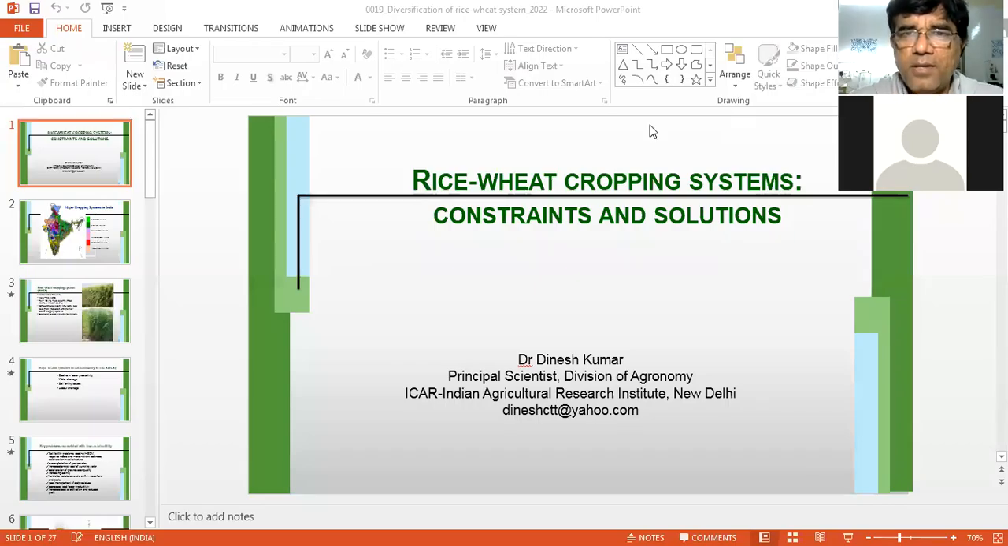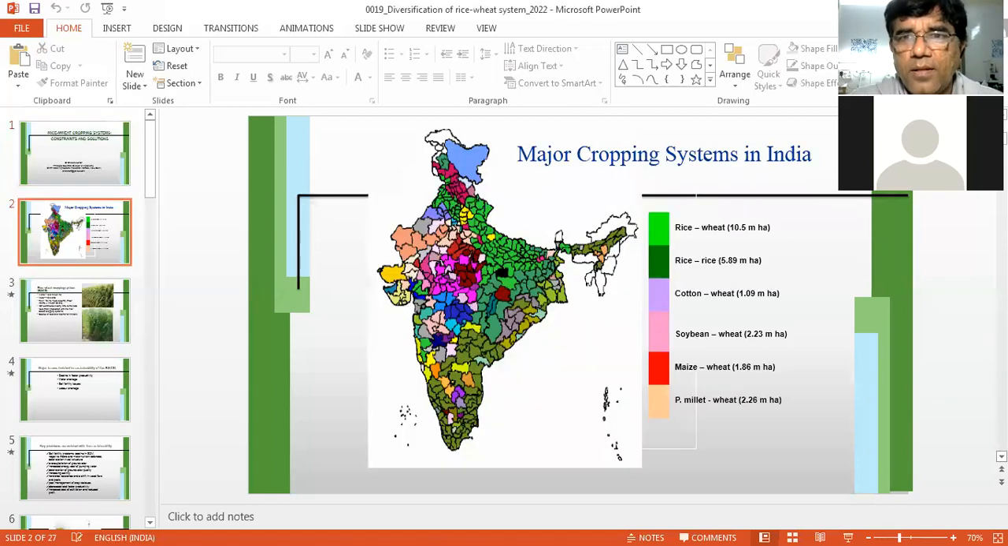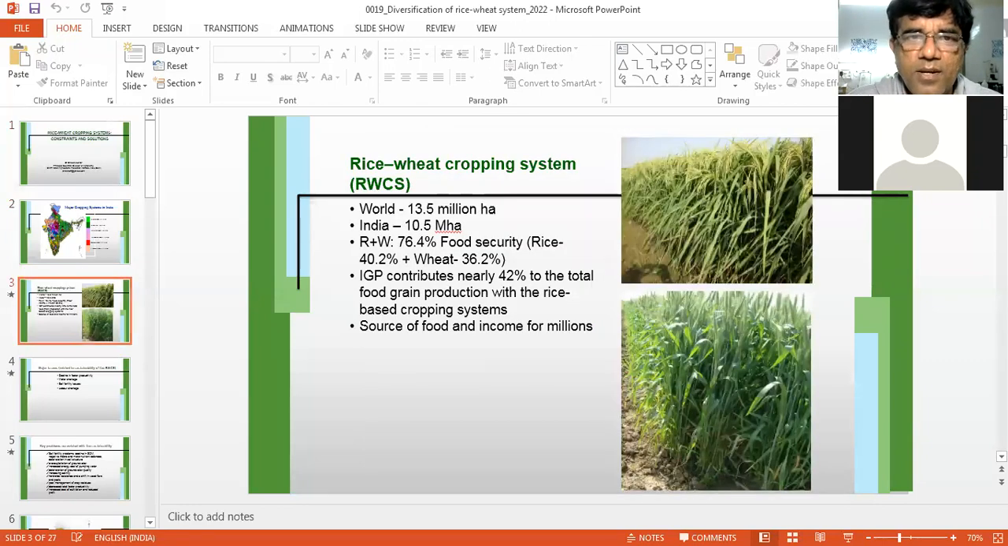So welcome again. Now we are going to discuss issues related to rice wheat cropping system, constraints and solution. So in a nutshell, you can see the dominant cropping systems in India. Rice wheat is the dominant cropping system, occupying 10.5 million hectare of land in the country. Next is rice, cotton, wheat, soybean, wheat. These are major cropping systems in the country.